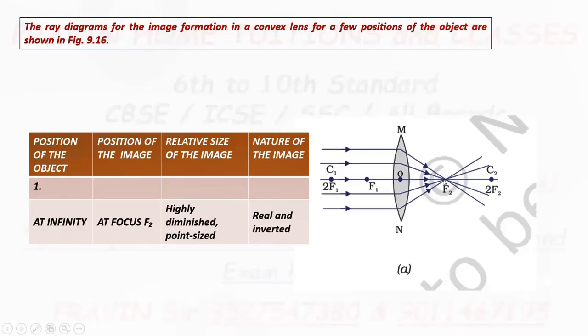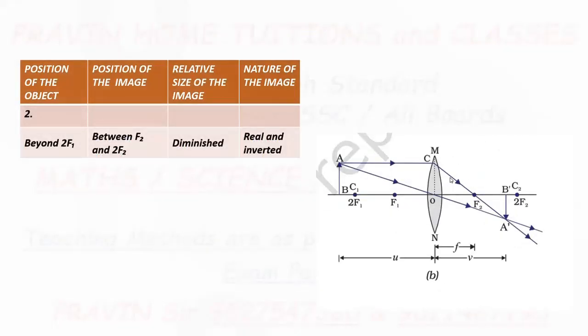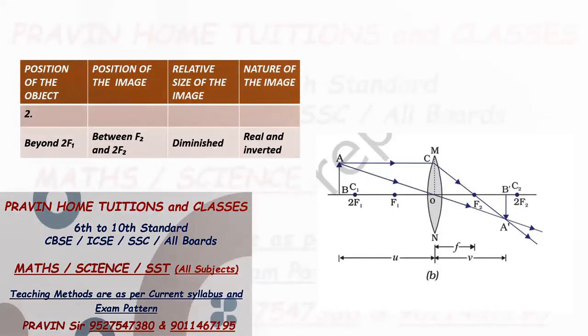So here position of image is at focus F2. Size, as you see, is a point-sized image and it is highly diminished, and its nature is real and inverted.